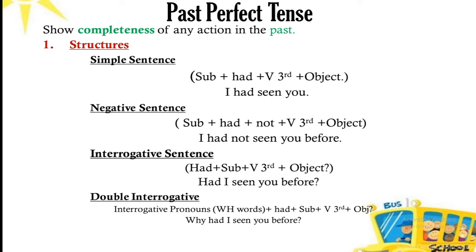But here I am going to quickly give you a brief and concise explanation of past perfect tense. Past perfect tense usually talks about completeness. Completeness of what? Completeness of an action, but the time would remain the past.